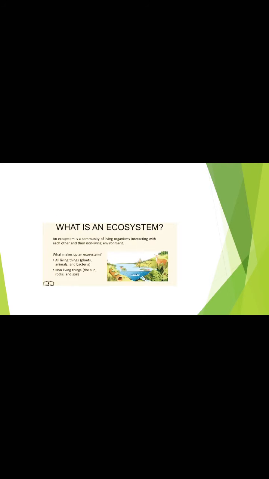Now let us talk about the system called ecosystem. An ecosystem is a biological community of interacting organisms and their physical environment. Here also one question arises: what makes up an ecosystem? All living things, where plants, animals and bacteria are included, and all non-living things, where the sun, rocks and the soils are included.